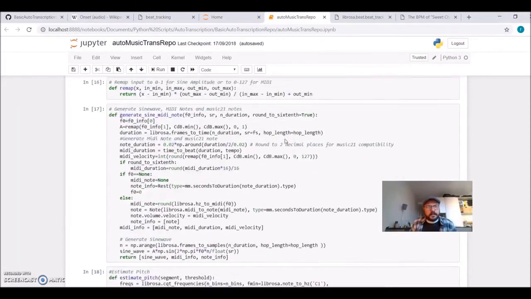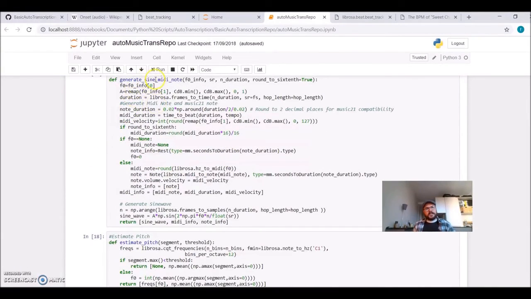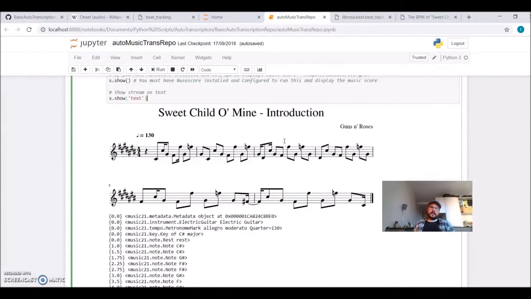You can generate sine, MIDI, and note. So it goes through each audio segment and constructs three different pieces of information, one of which we can use with music score and music21 to have this nice